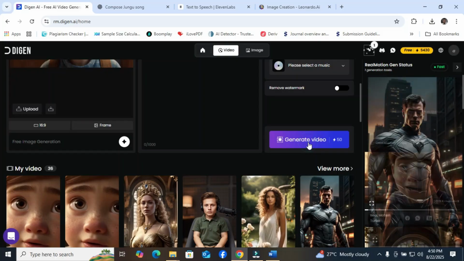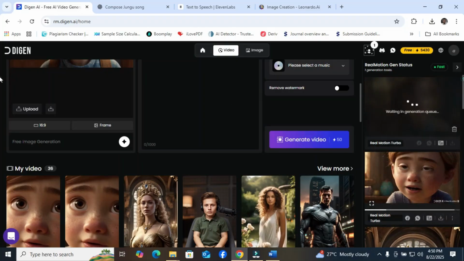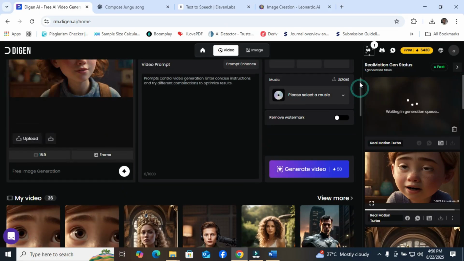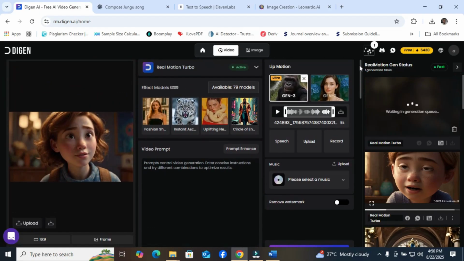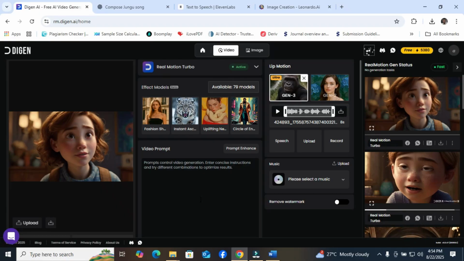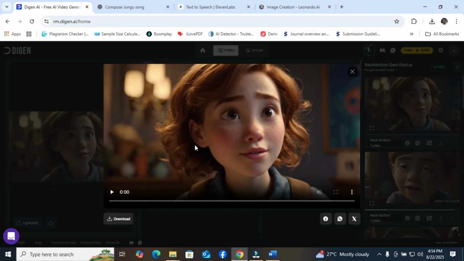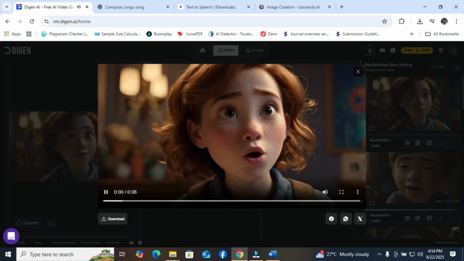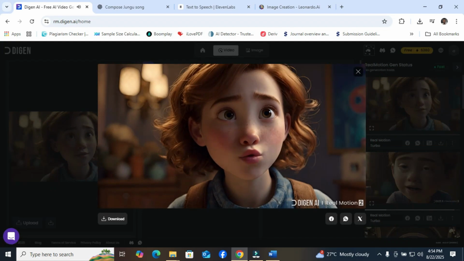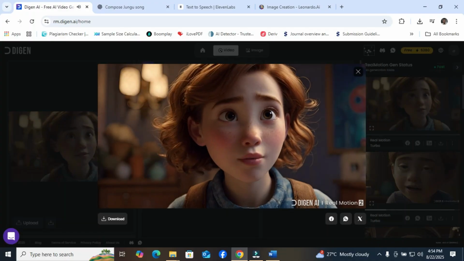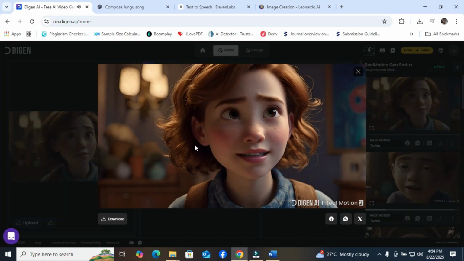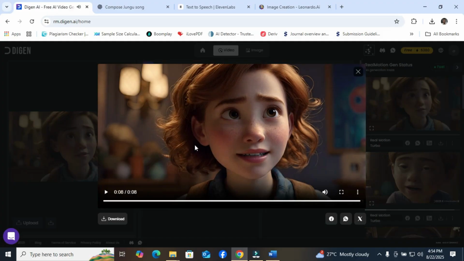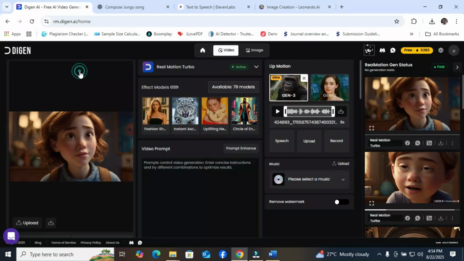Generate video. I click on generate video. And I have to wait. Okay, we are done with that. Okay, let's see. Let's open it. Click on this. A girl fell climbing a hill, stood up, tried again, and reached the top at sunrise because she never quit. You can see very ultra realistic. That is Digen AI for you.